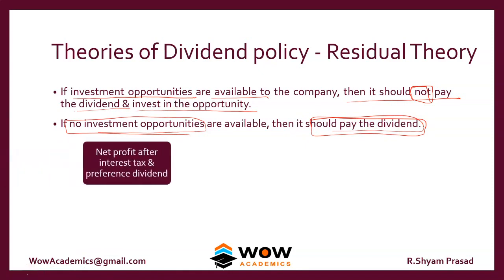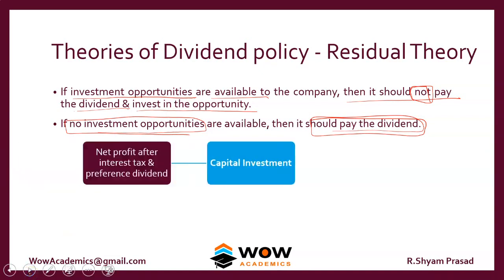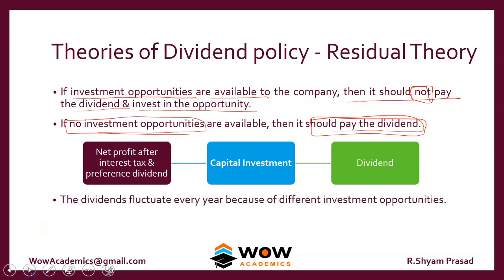For example, the net profit after interest, tax and preference dividend should first go into capital investment. Whenever there's an opportunity, first utilize that. Whatever is remaining after utilizing for capital investment can be paid as dividends. That is what residual theory suggests.